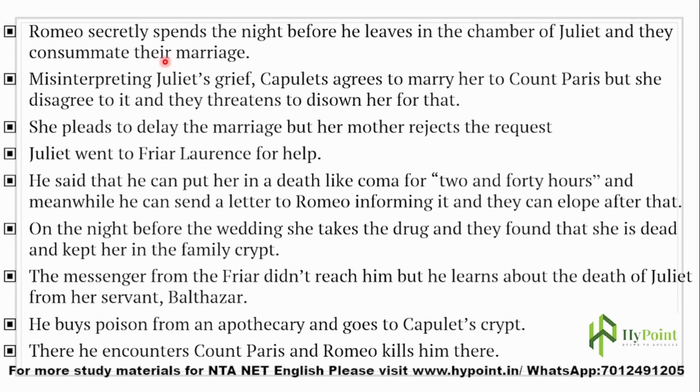And misinterpreting Juliet's grief, Capulet agrees to marry her to Count Paris, but she disagrees to it and he threatens to disown her for that. So what happens? Juliet is now in grief because why? Nobody could understand, because Romeo and Juliet are in love and they got secretly married, and Romeo is now going away from the country. So Juliet cannot adjust with all these things all of a sudden. So she seems extremely grief stricken.